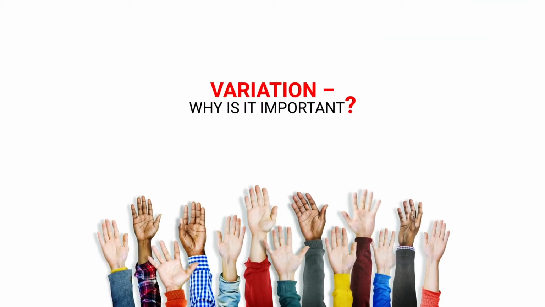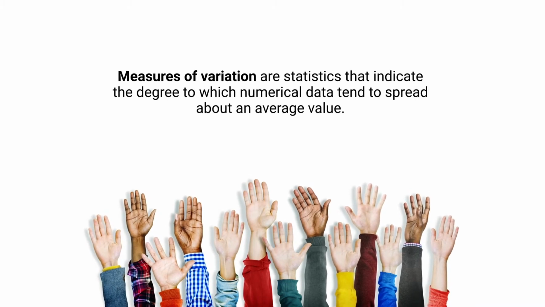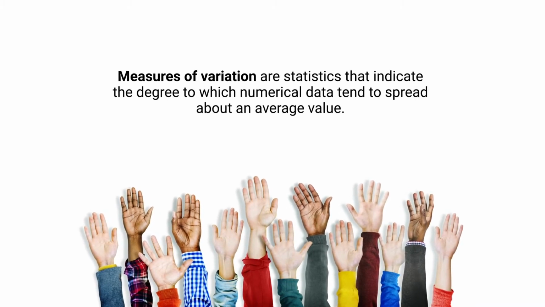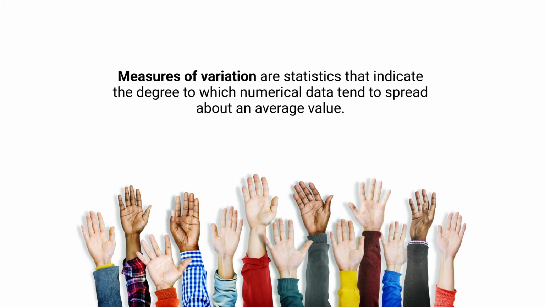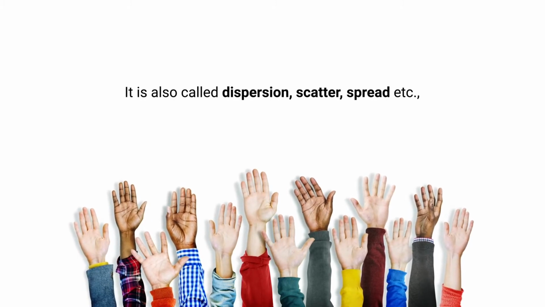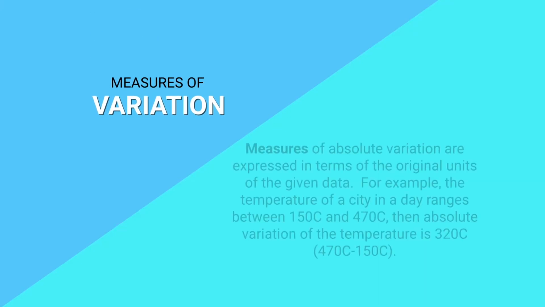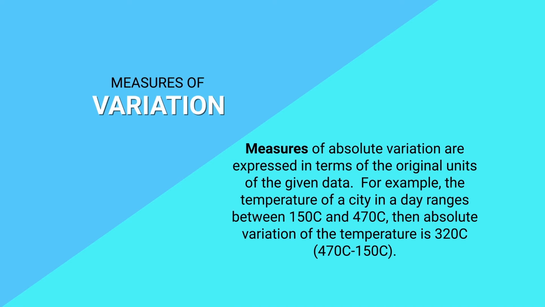Now variation. Measures of variation are statistics that indicate the degree to which numerical data tend to spread out around an average value. It is also called dispersion, scatter or spread. Variation may be measured in absolute or relative terms, and measures of absolute variation are expressed in terms of the original units. For example, if the temperature of a city in a day ranges between 5 degrees centigrade and 47 degrees centigrade, then the absolute variation of the temperature is 32 degrees centigrade.